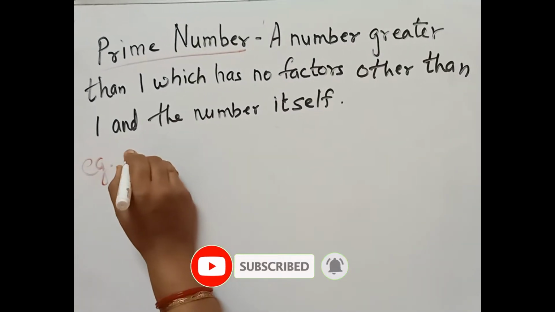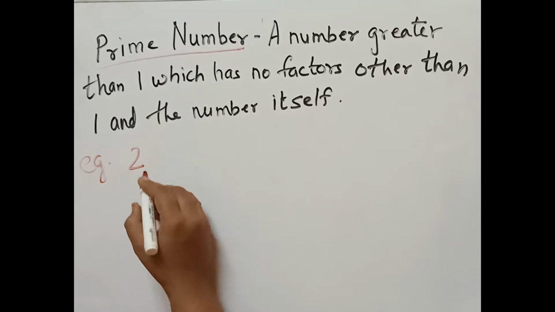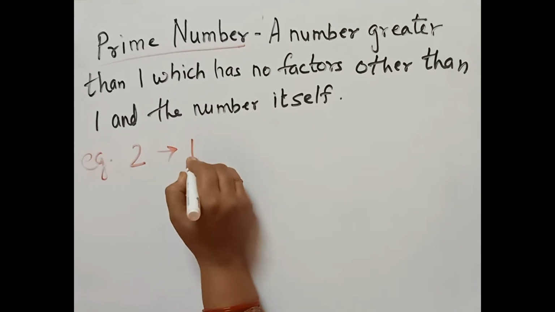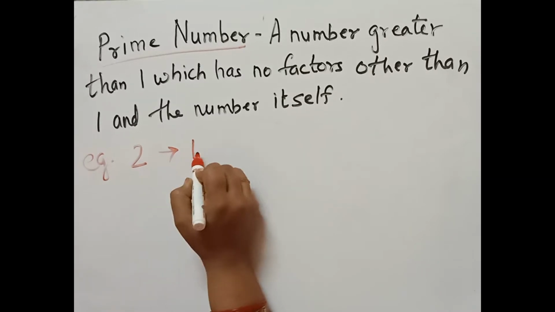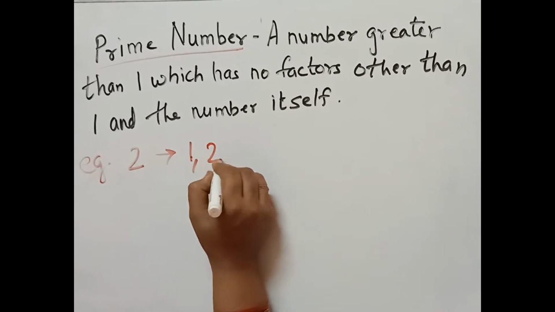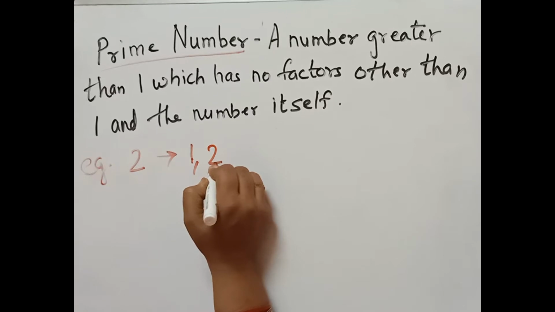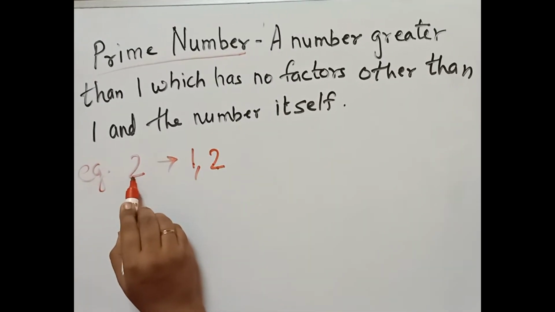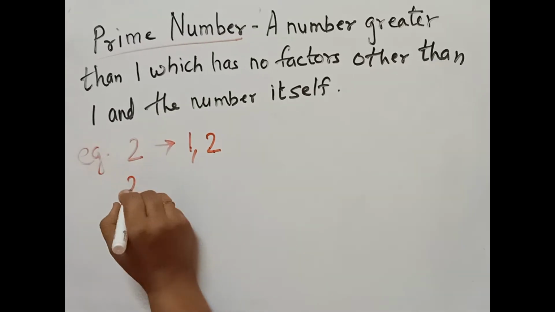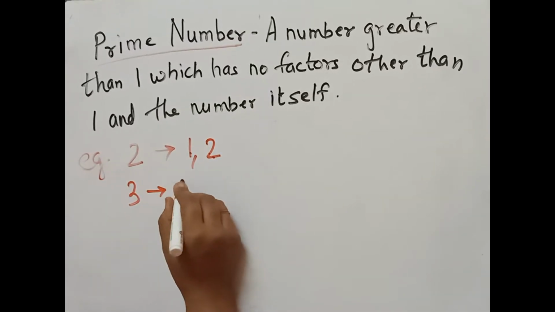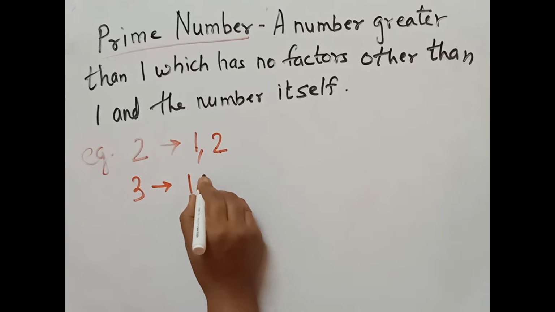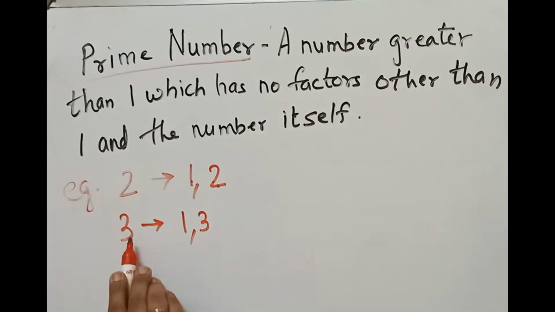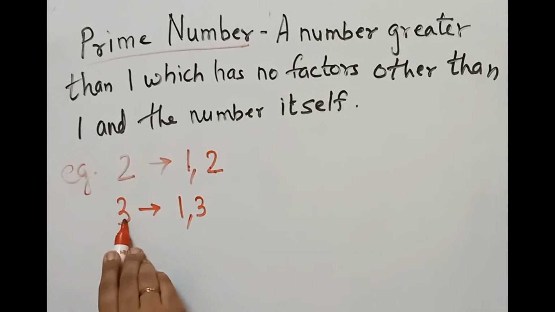Okay, now here if I take 2, 2 has only one factor. 2 is coming in the 1 table and it is coming in the 2 table itself. It is not coming in any other table. So 2 is a prime number. 3 is coming in the 1 table. 3 is coming in its own table. 3 is not coming in any other table. So 3 is also a prime number.